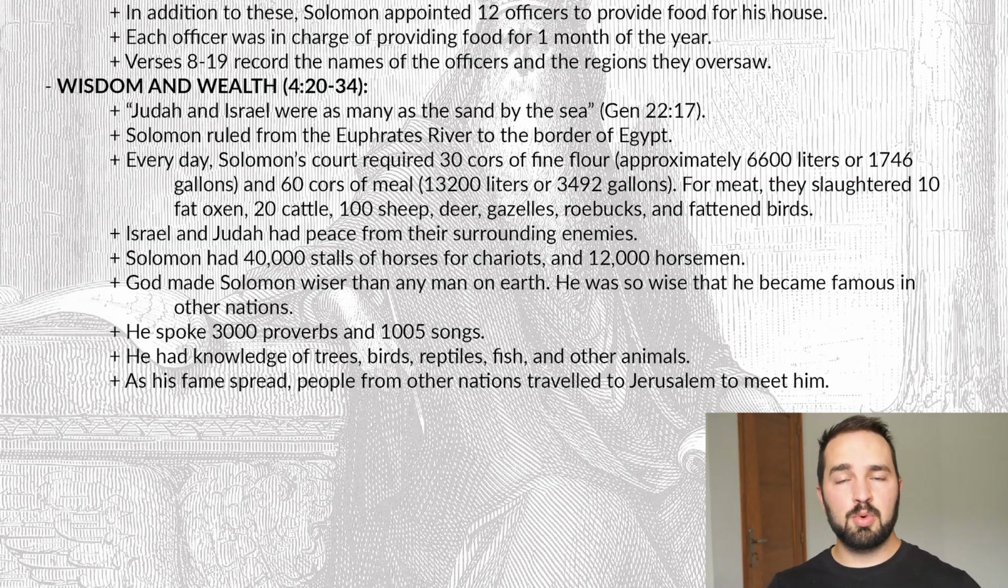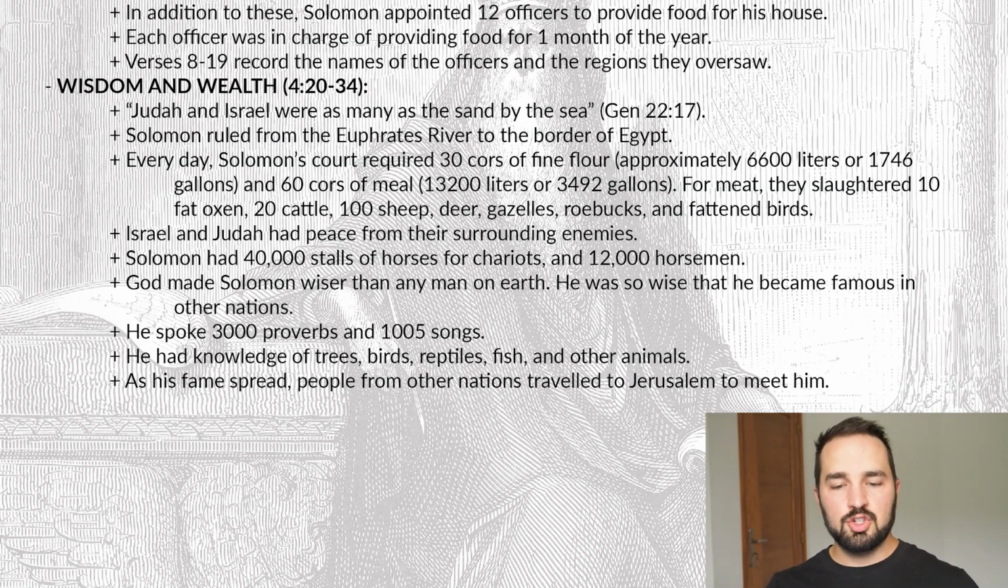Now that's the exact promise that God made to Abraham hundreds of years before this, that he was going to make his descendants a great nation. They're going to be like the stars in the sky, the sand by the sea. So here we see the fulfillment, at least in part, of the promises that God made to Abraham hundreds of years earlier. Solomon ruled, as we mentioned, from the Euphrates River down to the border of Egypt.